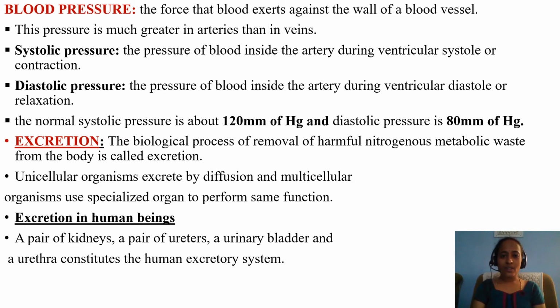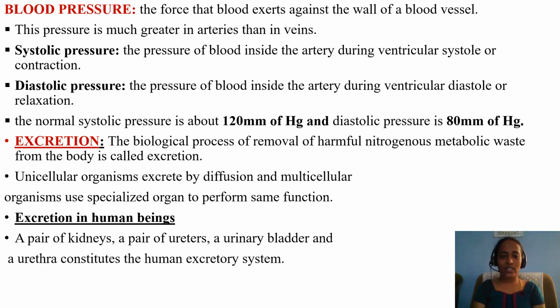Next, what is the normal systolic pressure? It's 120 mm of Hg. Why the name Hg? What is meant by Hg? Mercury level. Mercury will show 120 millimeter. And diastolic pressure is 80 millimeter of Hg. If the reading is 120 mm Hg out of 80, then your blood pressure is normal. If it is less than 120 or 80, then it is lower blood pressure. If it is above 120 and 80, then it is higher blood pressure.